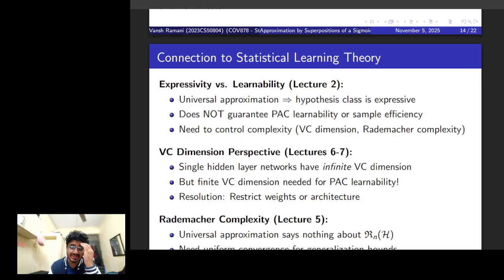First is the argument of expressivity versus learnability. Cybenko's theorem is about expressivity. It proves that a hypothesis class is rich enough to represent very hard functions, but it does not help us guarantee learnability at all.